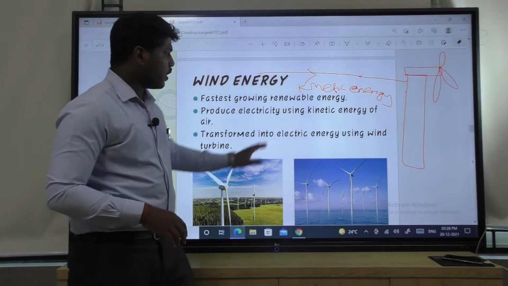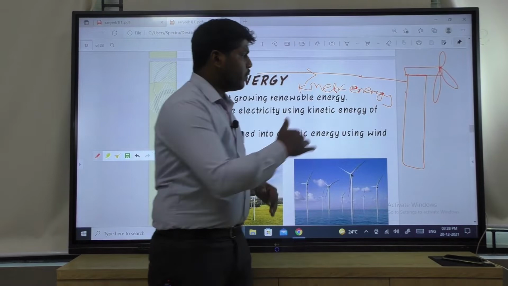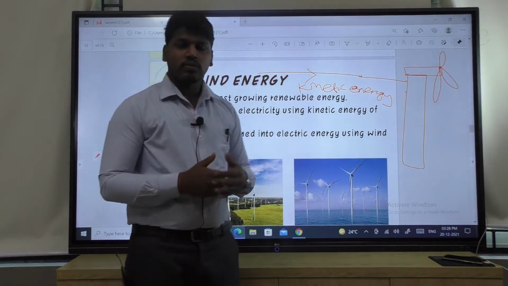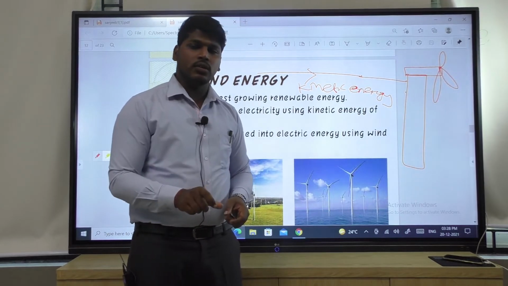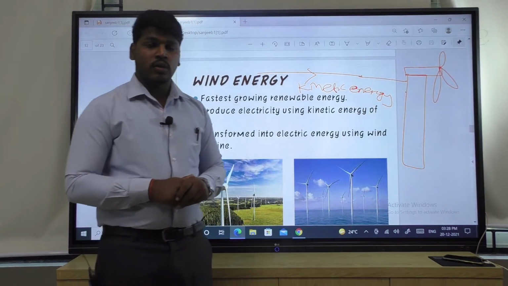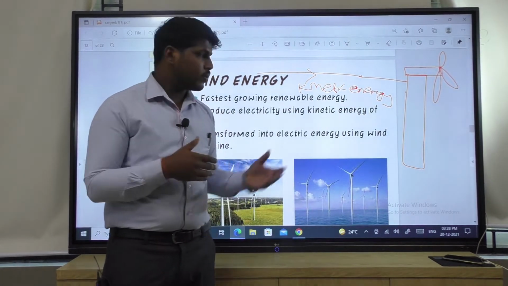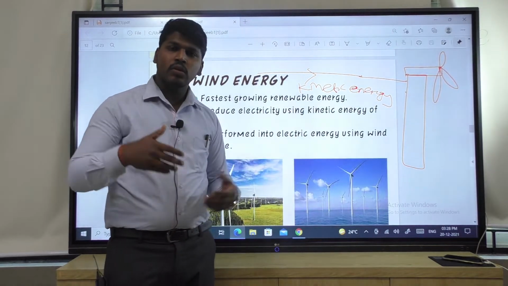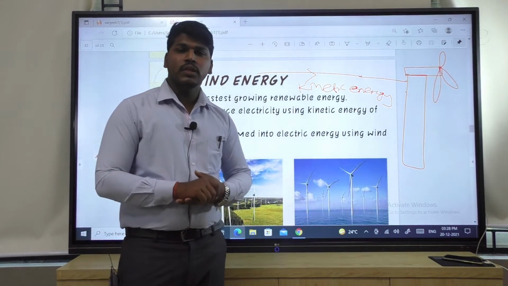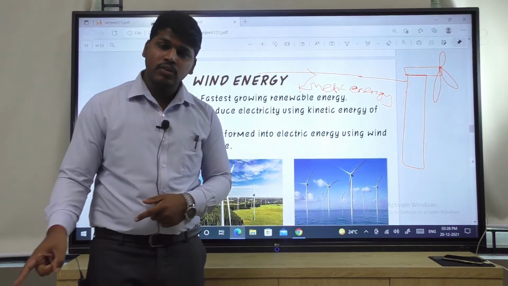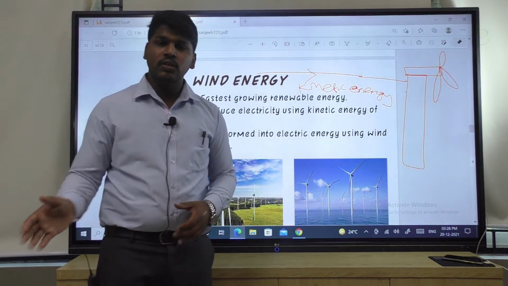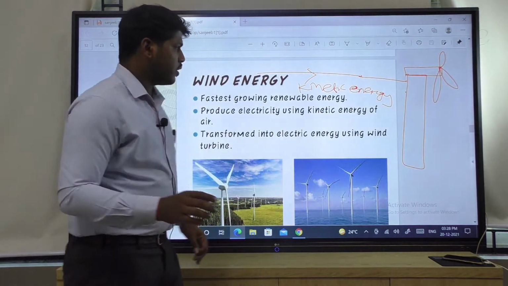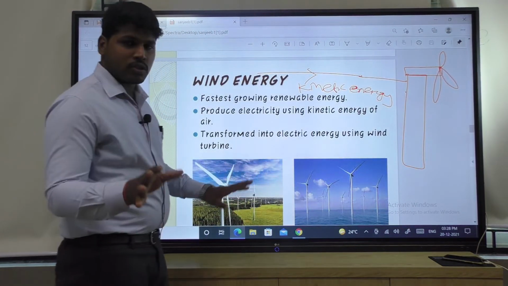So, due to the kinetic energy of the air, the blades will start to rotate. That means it will produce mechanical energy. So, here a question comes: to convert the kinetic energy of the air to mechanical energy, which equipment is used? To convert to mechanical energy, the wind turbine is used. From mechanical energy to electrical energy, we will use a generator. Okay. So, there are different parts of the wind turbine.